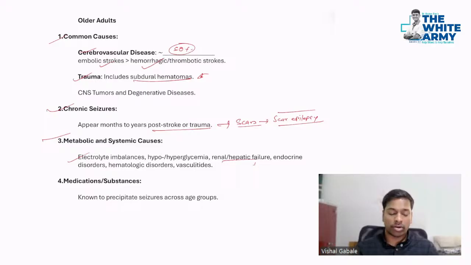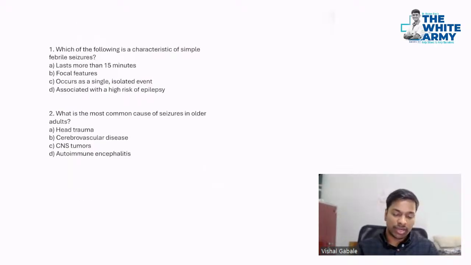All these are the important things. Then medication and substances: check for alcohol, cocaine, morphine, other agents. Amphetamine is very, very important. That also has these effects. Benzodiazepine abuse. So all these are related to epilepsy. Nice, right? So now let's see some MCQ, and then we will discuss the clinical features.